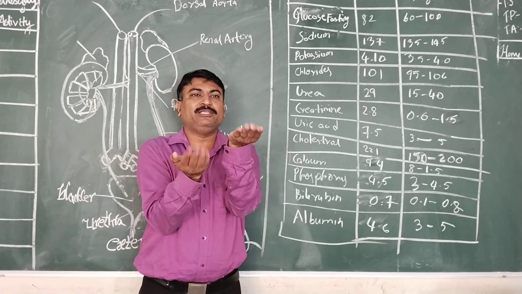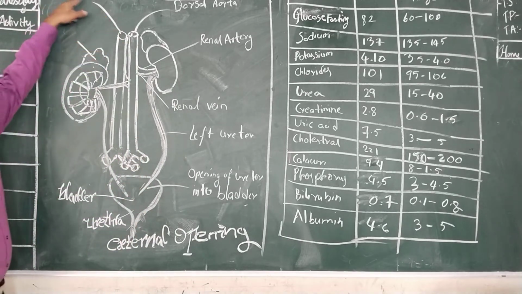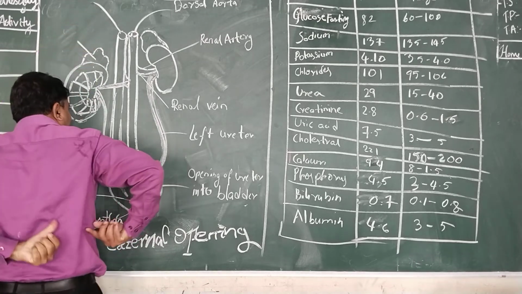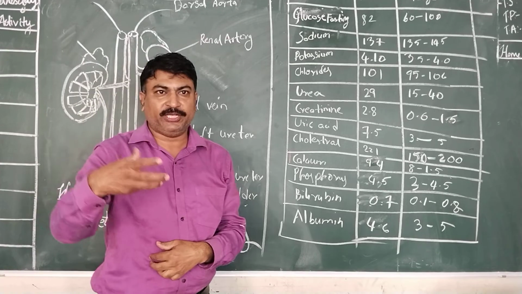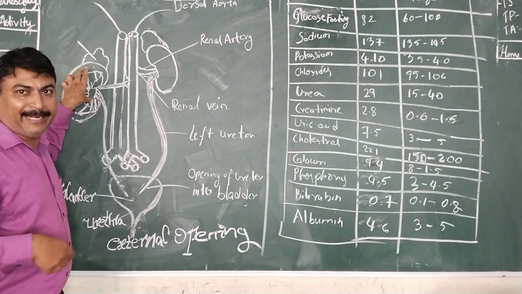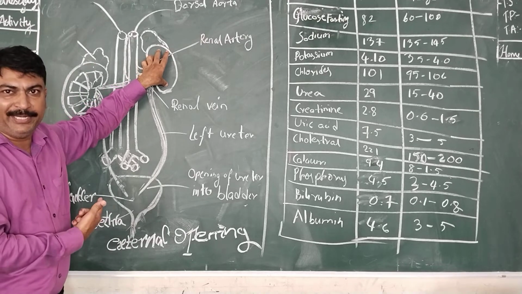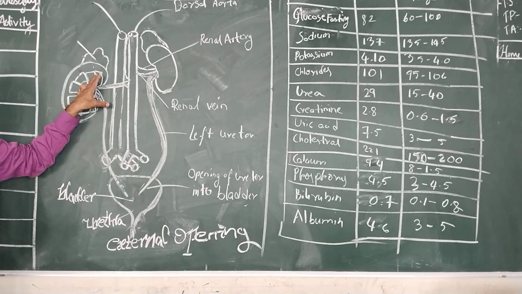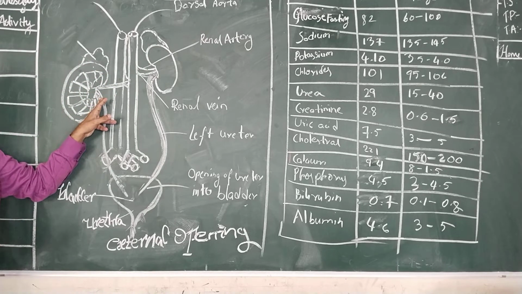The main reason for this is that the liver is present in this portion, so it occupies the position, as a result of which the right side kidney is placed just below when compared to the left side kidney. Is it clear?